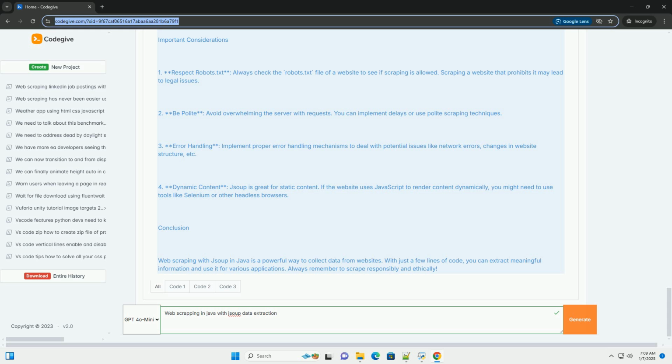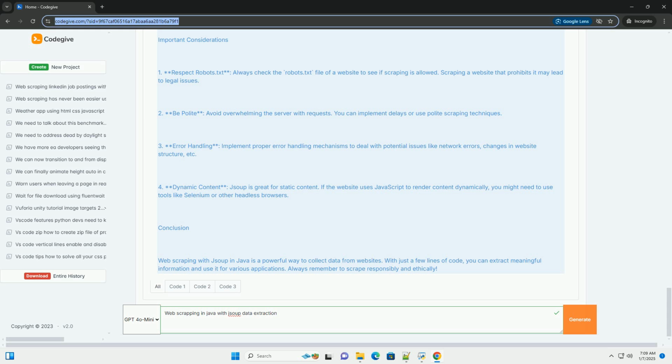Step 3. Running the code. Run the Java application in your IDE. If everything is set up correctly, you should see a list of quotes, authors, and tags printed in your console.